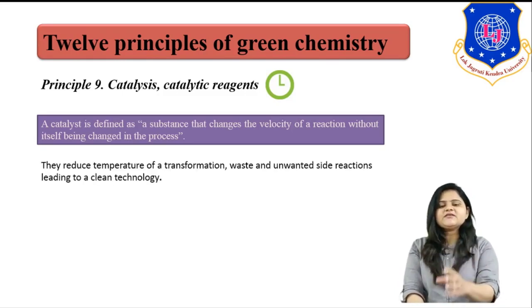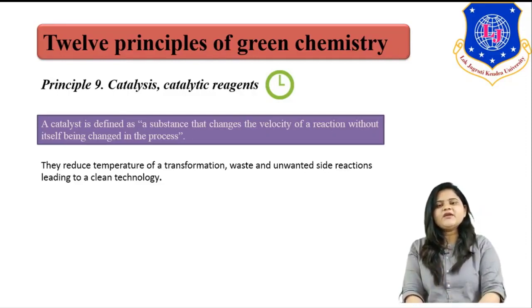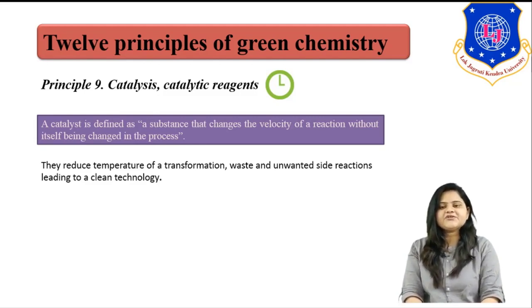So the green chemistry principle says to try to use maximum catalytic reagent in your process so that your reaction will become much faster, and also it will reduce the temperature of transformation, waste and unwanted side reactions, and ultimately this will lead towards sustainable development, or I can say cleaner production.